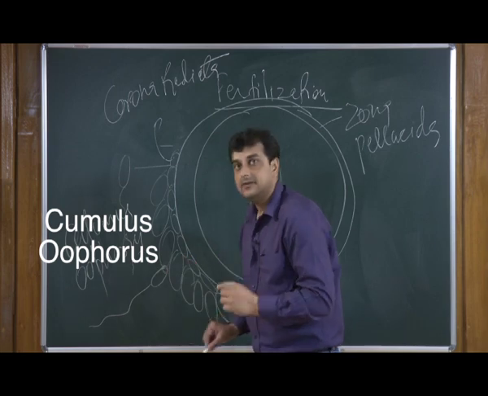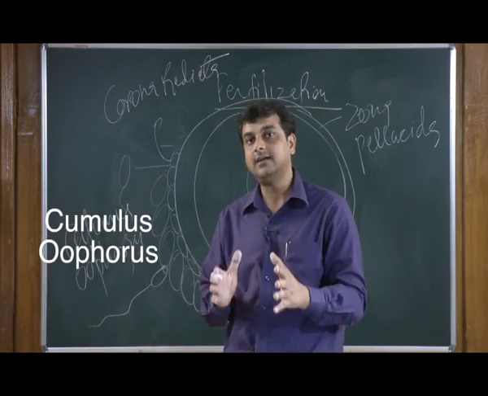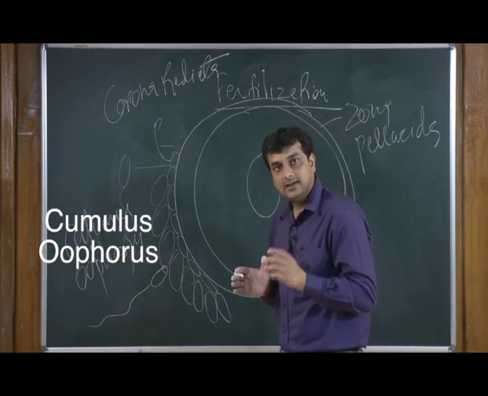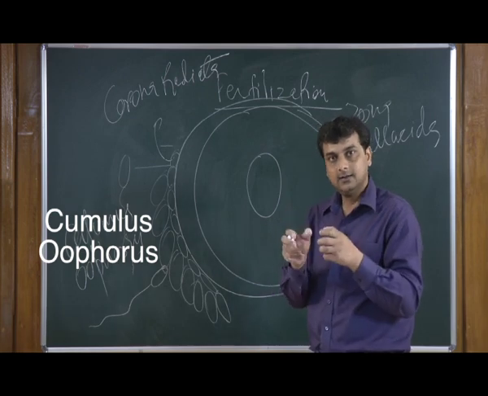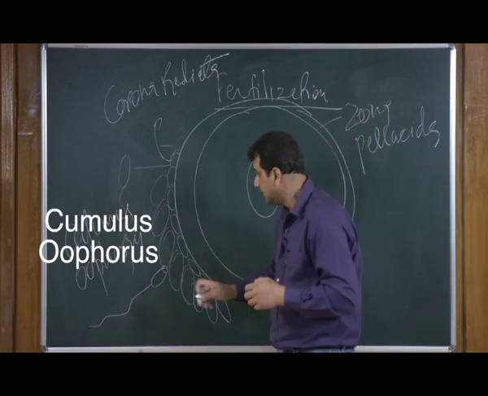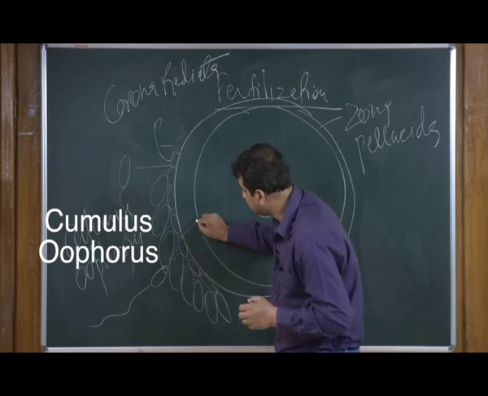These acrosomes are responsible for secreting various hydrolytic enzymes, and because they are hydrolytic, this is called lysis. Lysis means rupturing. So, it will cause lysis of this cell and then penetrate this whole area.